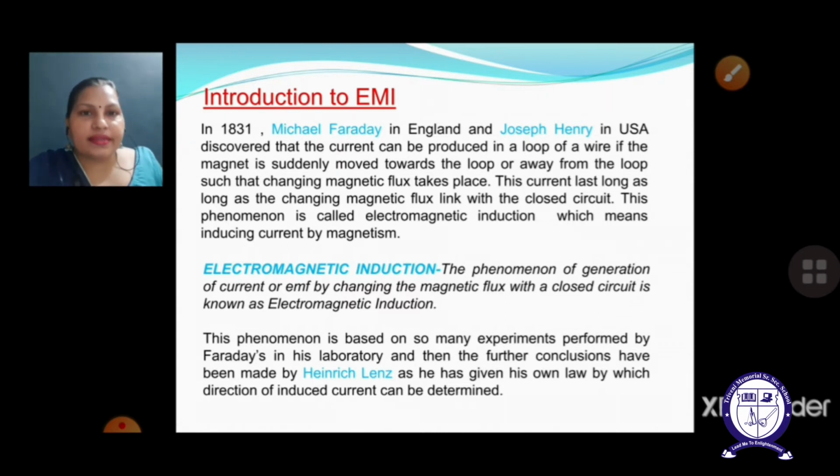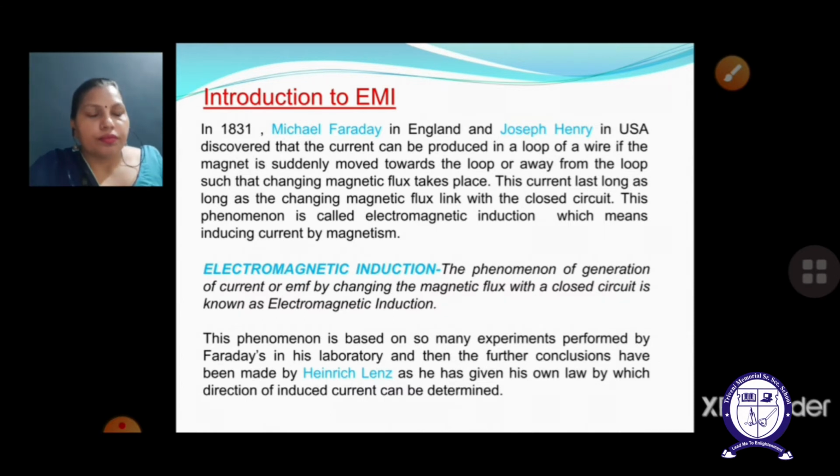So the phenomenon by which we convert magnetic energy into electrical energy, or by the help of magnetism generate electricity, is called electromagnetic induction, in which there should be a rate of change of magnetic flux. That means there should be a changing flux.